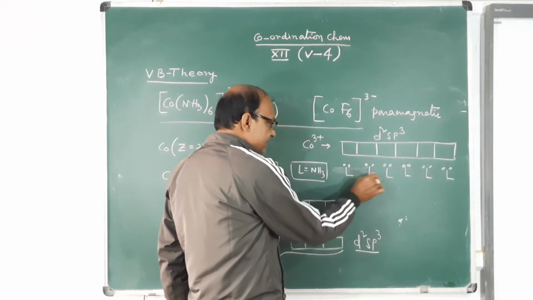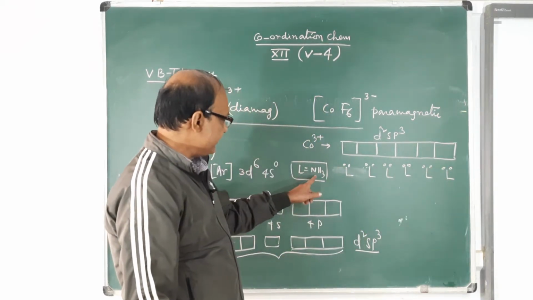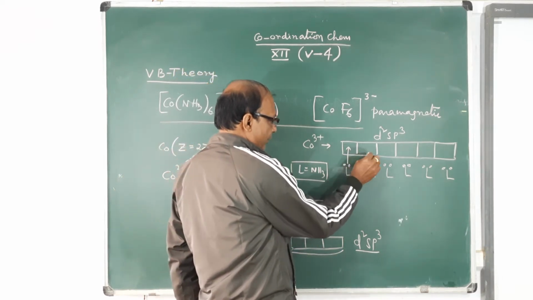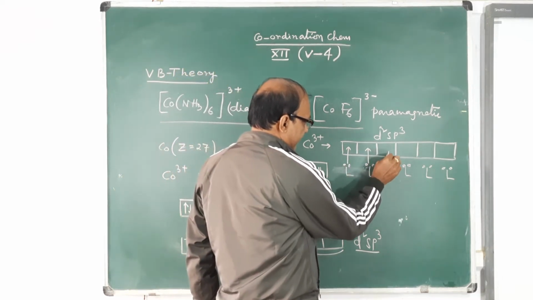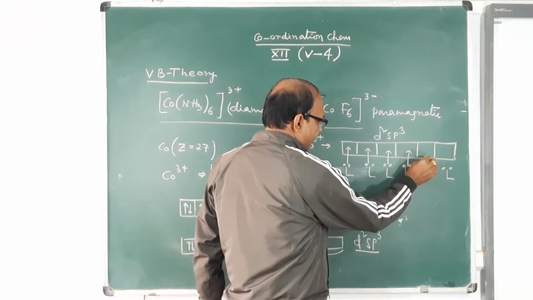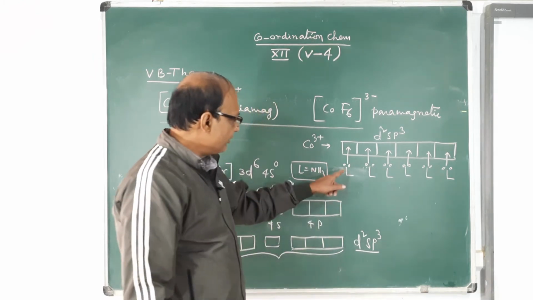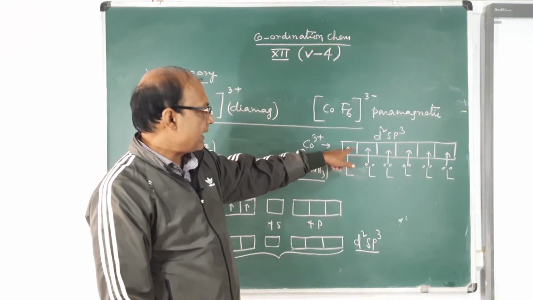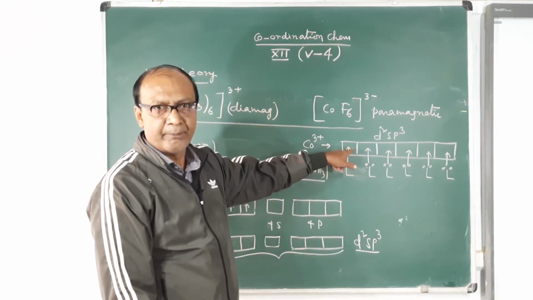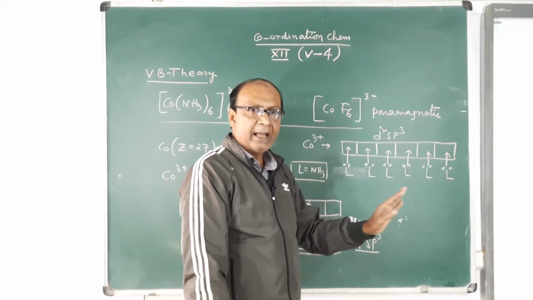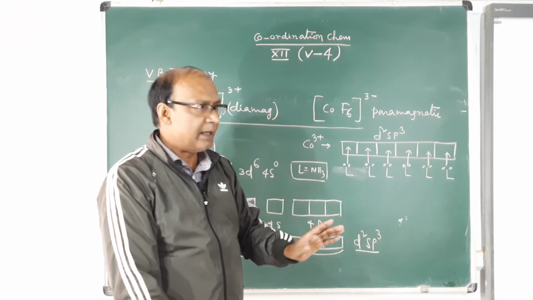Now these 6 ammonia ligands will donate this electron pair for coordinate bonding. This means that the filled orbital of the ligand overlaps with the empty hybrid orbital of the metal, forming the coordinate bond. And the hybridization is d2sp3.